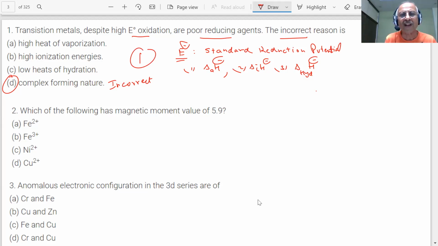Question number 2. Which of the following has magnetic moment of 5.9, students? Okay, do it. Our purpose is to do it. We say do it, students. That is the basic of learning. Students who will do it, they will get the answer.